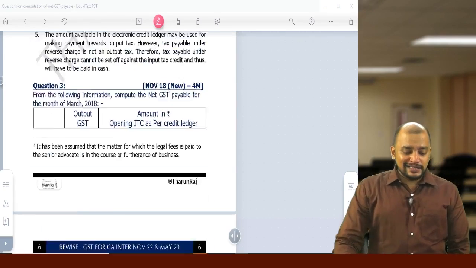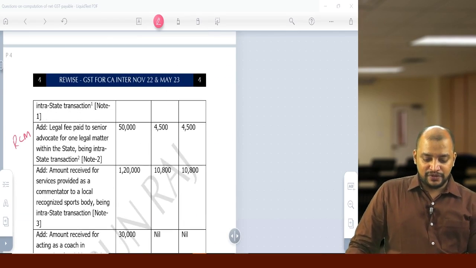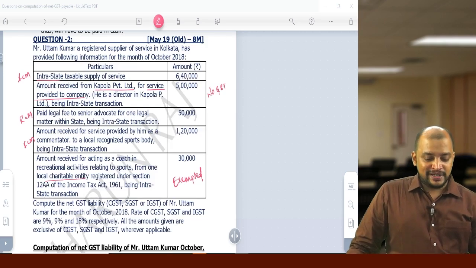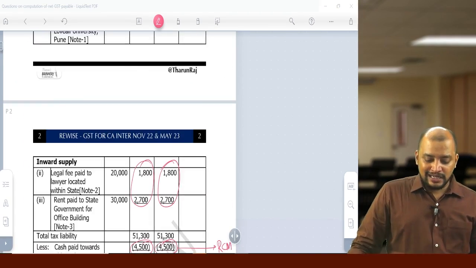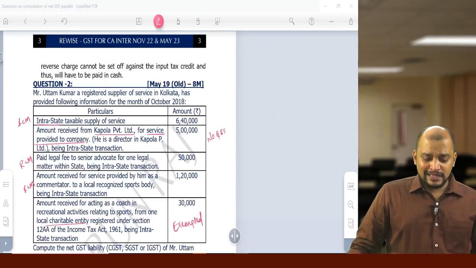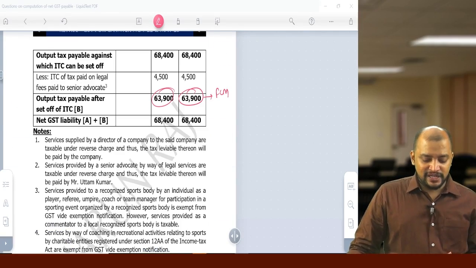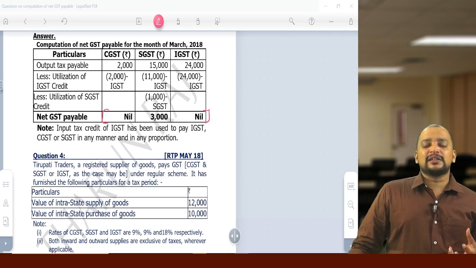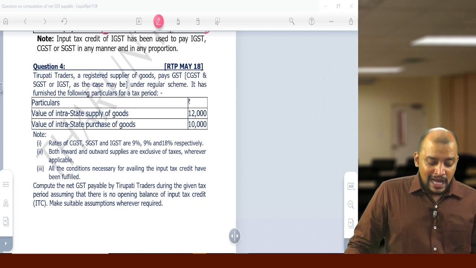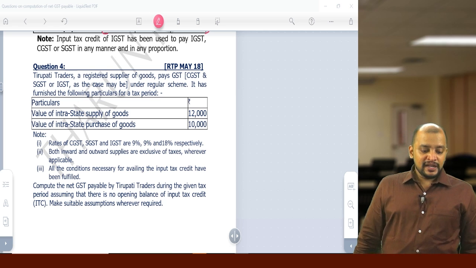So these first 3 questions are asked in the first 2 questions, if you see, that is the old syllabus. Okay, May 18 and May 19, November 18, then this is May 19, old syllabus. So this is in the new syllabus, they have asked one simple question, but here it is about manner of utilization. And now question number 4. So this is an RTP question.